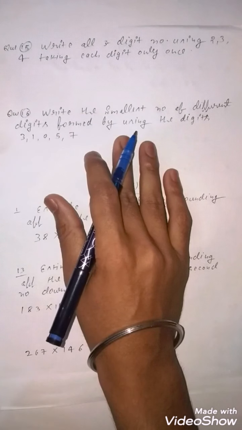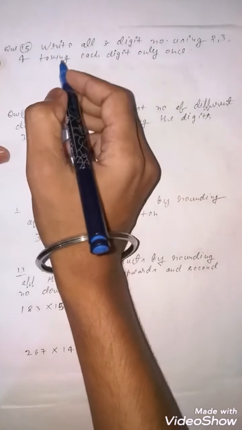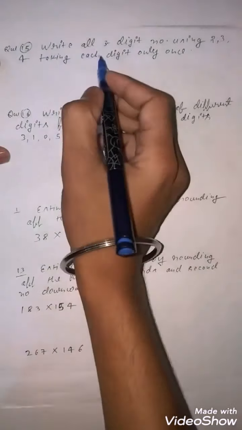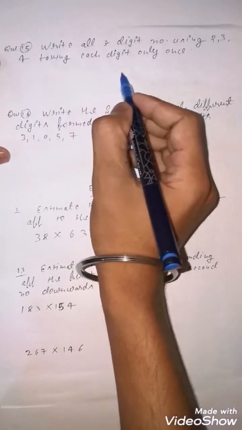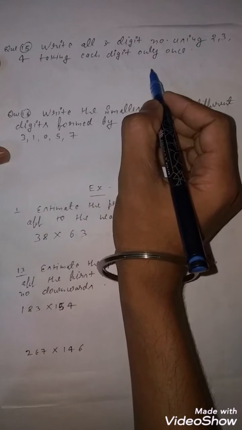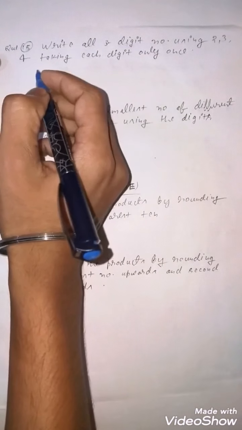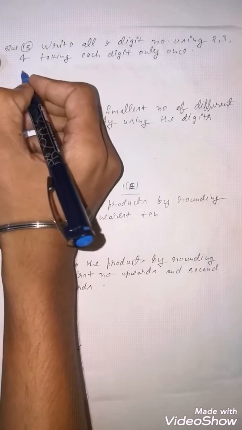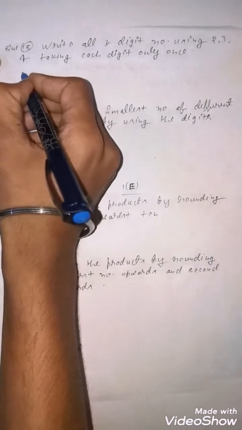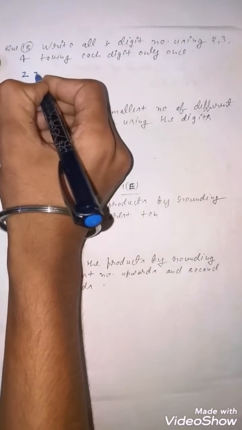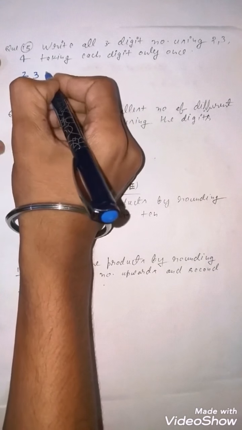Now students, our next question is question number 15. Write all 3-digit numbers using 2, 3, 4, each digit only once. So how will you solve this question? You have to use each digit only one time. So first you will use 2, after this 3, after this 4. Clear?